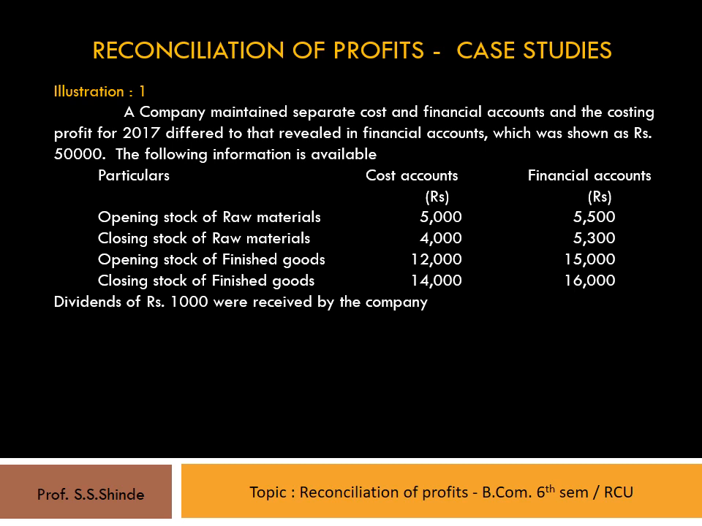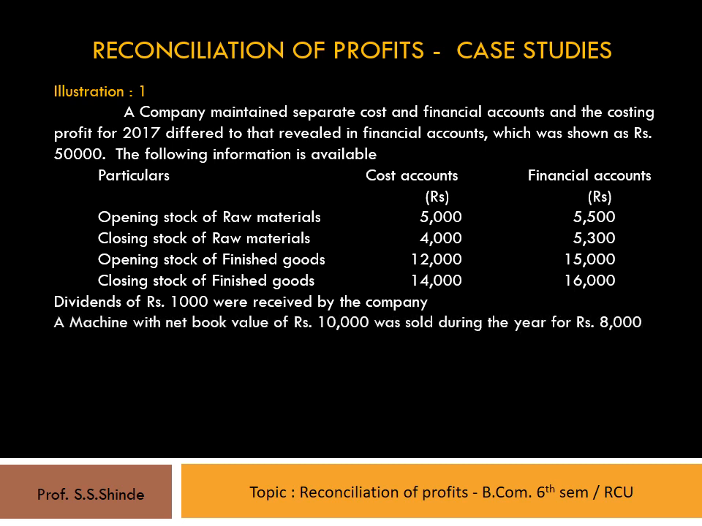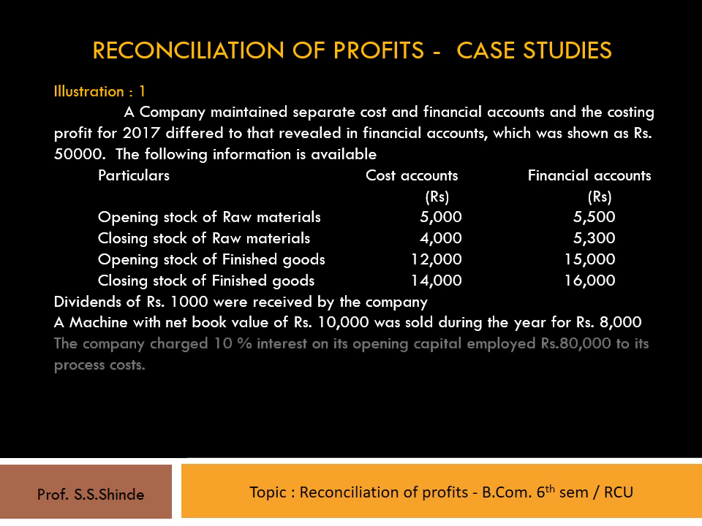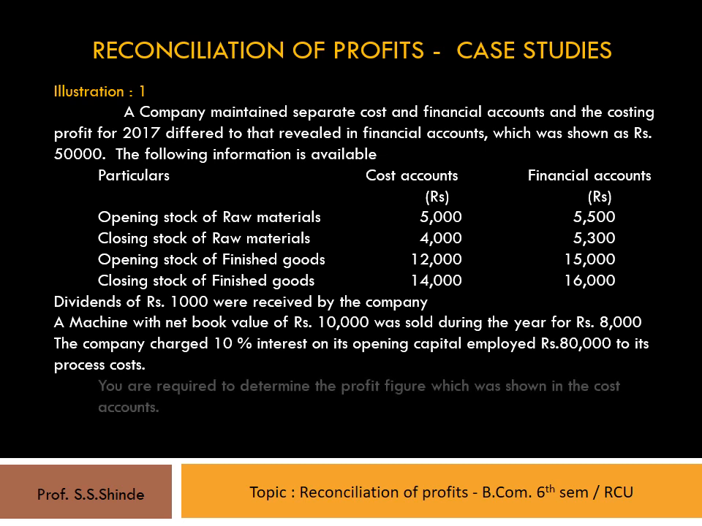Dividends of rupees 1,000 were received by the company. A machine with net book value of rupees 10,000 was sold during the year for rupees 8,000. The company charged 10% interest on its opening capital employed of rupees 80,000 to its process costs. You are required to determine the profit figure which was shown in cost accounts.